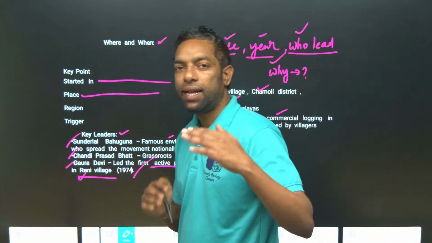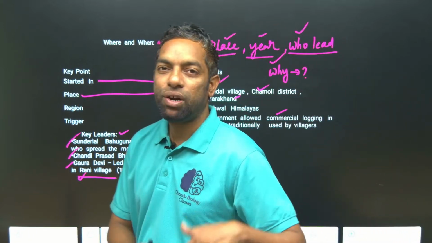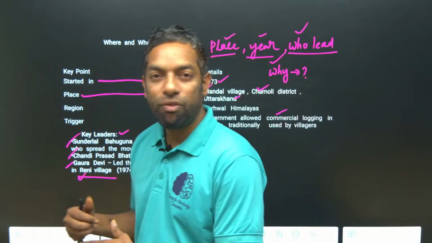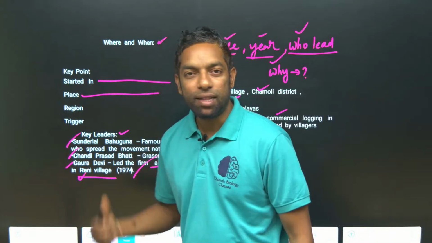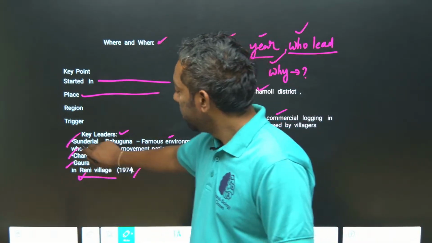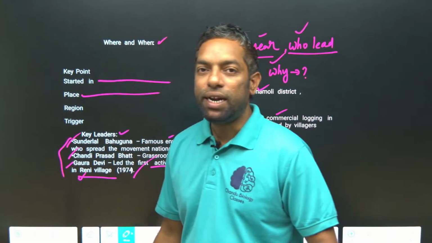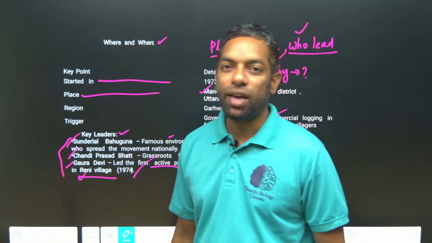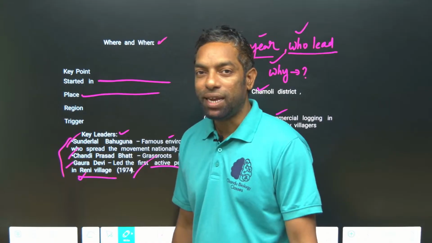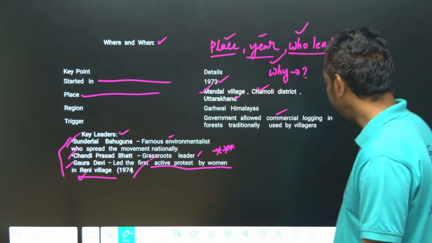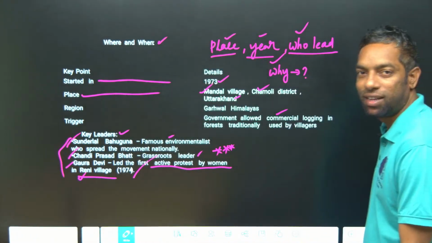This is a hilly area. If the forest is deforested, it will be difficult for sustainable livelihood. So these three people fought in this movement. The Chipko movement was the reason for many movements in the coming years. This is the most important movement.